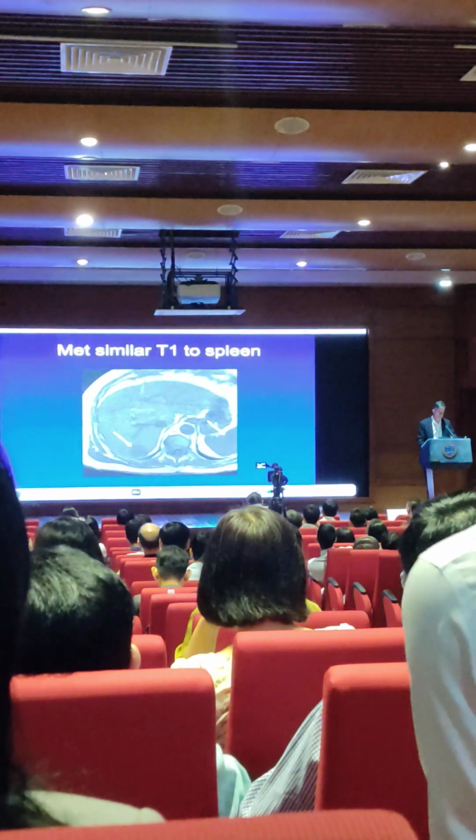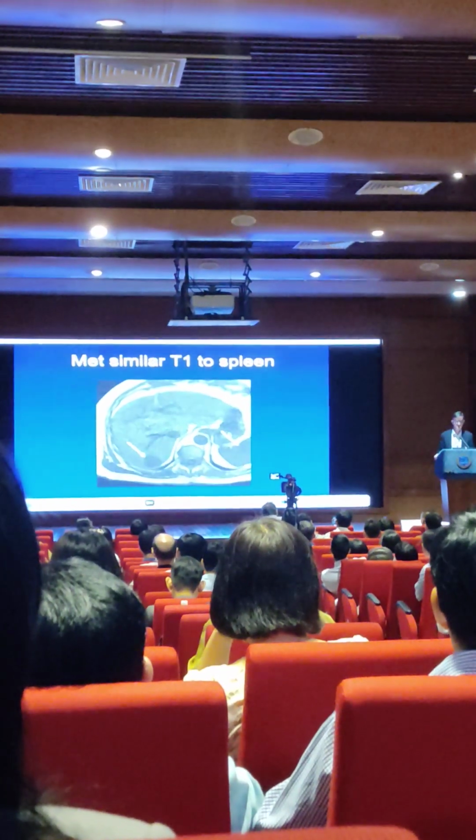And here we have a metastasis, and you'll see that the T1 signal is very similar to the